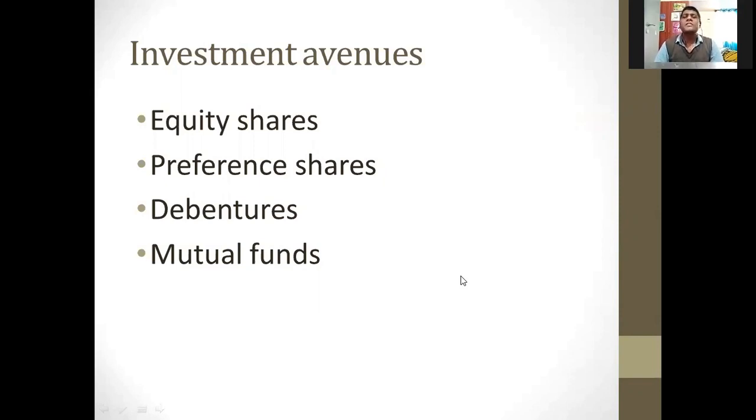So equity shareholders are the owners of the company. They contribute capital for the company. Equity share capital is also known as risk capital. Why is it known as risk capital? Because equity shareholders are mainly looking for capital appreciation, and it is also known as long-term capital. There is no maturity for equity shareholders.